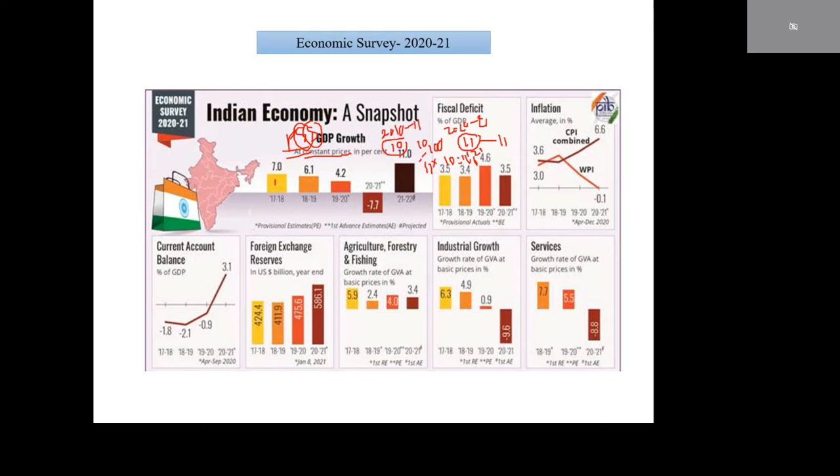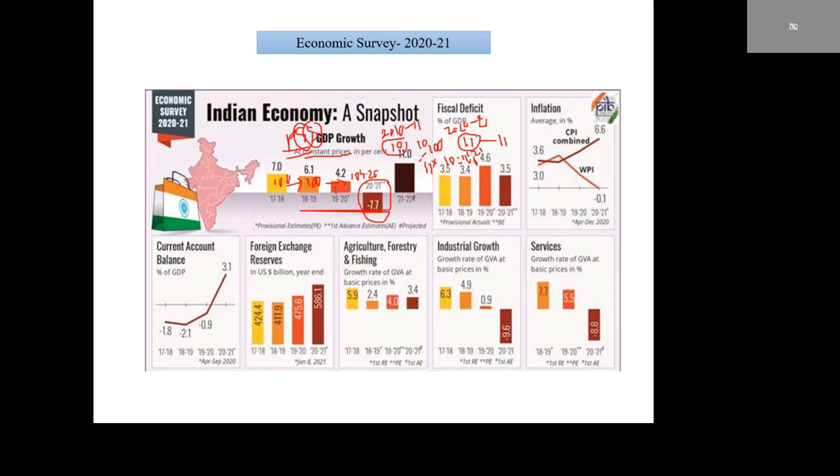Suppose 2017-18 is the base year at 100, that increases by 6.1%, meaning 106.1. Suppose we take 2018-19 as the base year at 100, that increases by 4.2%, meaning 104.2. Whereas in 2020-21, instead of increasing, GDP decreases by 7.7.